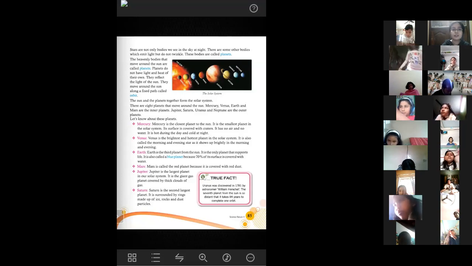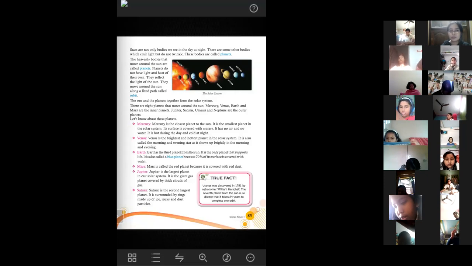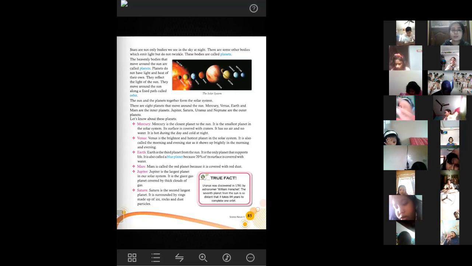Here you can see Jupiter. It is the largest planet of our solar system. And similarly, here you can see Mercury. This is the closest planet to the Sun. And the last planet of our solar system is Neptune, right? So you can see it here in this picture, it is clearly visible.